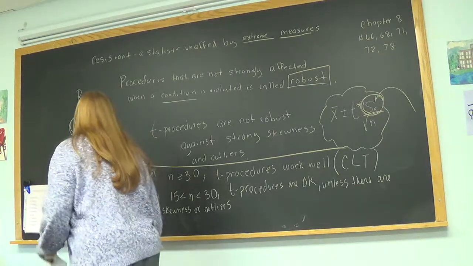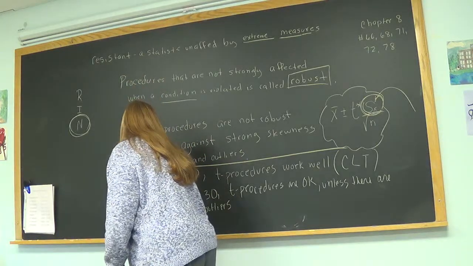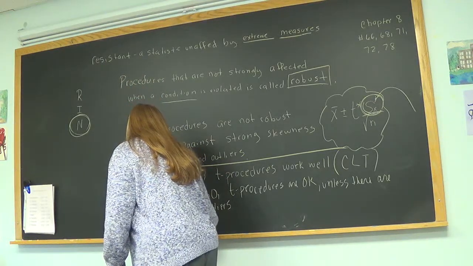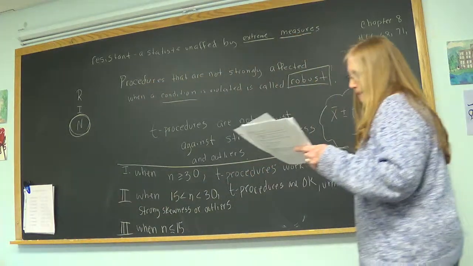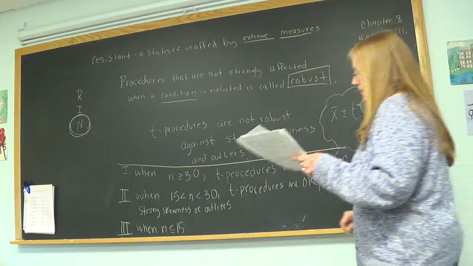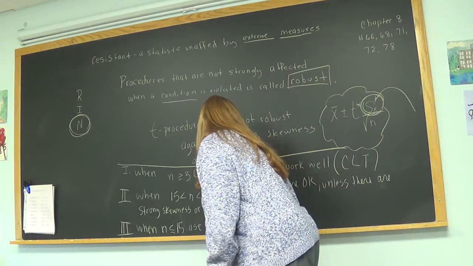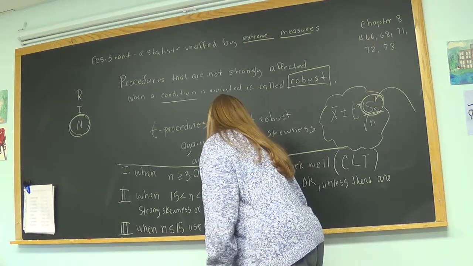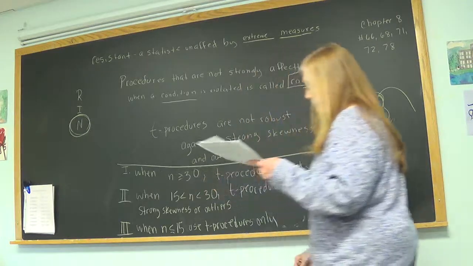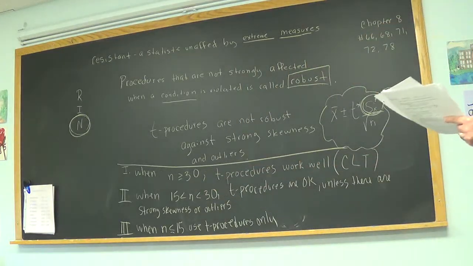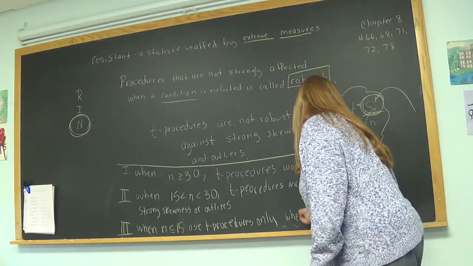All right, so number 3, the last one, is when the sample size is really small, when n is less than 15, let's still say less than or equal to 15. We're going to use T procedures only when the data looks normal.